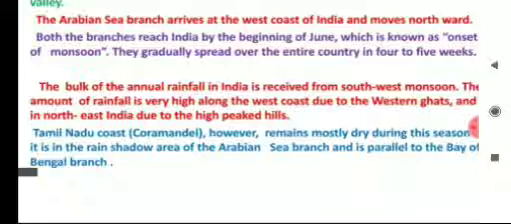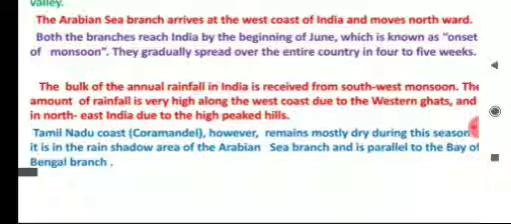So when this Arabian Sea branch arrives at the western coast of India, it is stopped by the Western Ghats and it makes the clouds give heavy rain along the western coast. And also the branch which travels to northeast India is stopped by the high peaked hills and it gives a bulk of rainfall in the northeast India also.